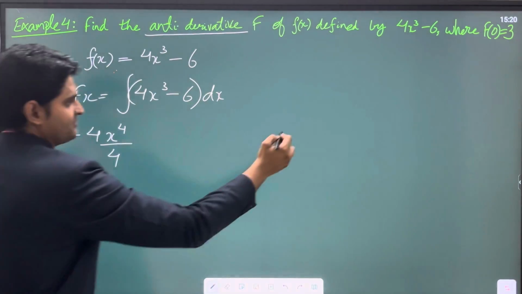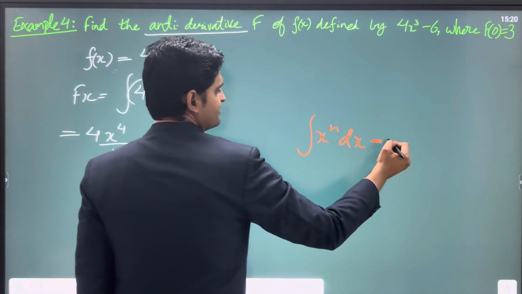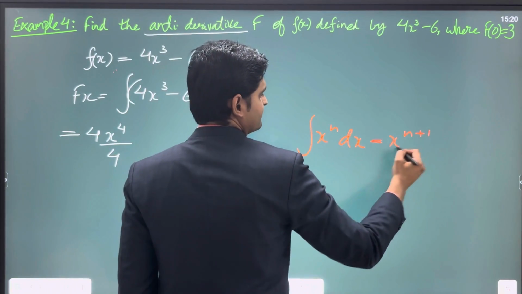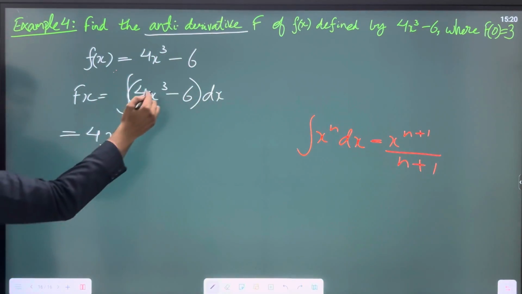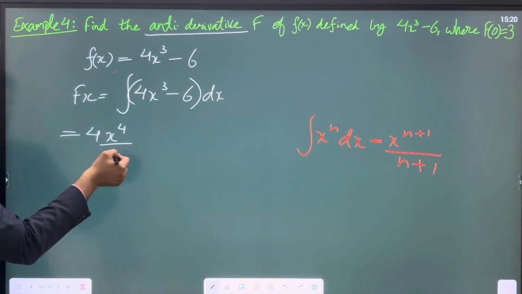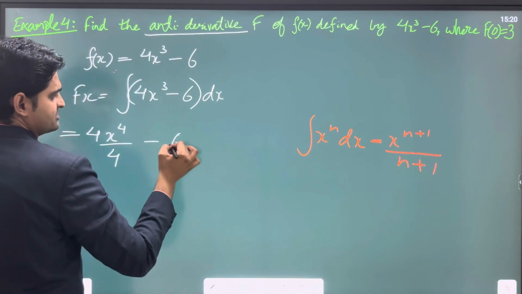The formula I have used is that the integral of x to the power n is x to the power n plus 1 upon n plus 1.